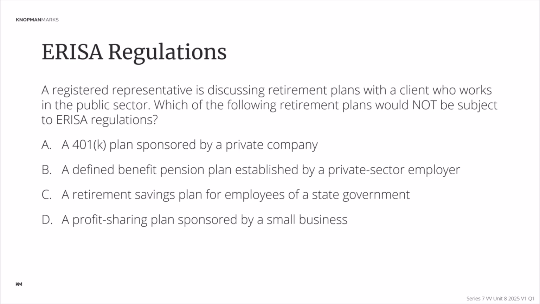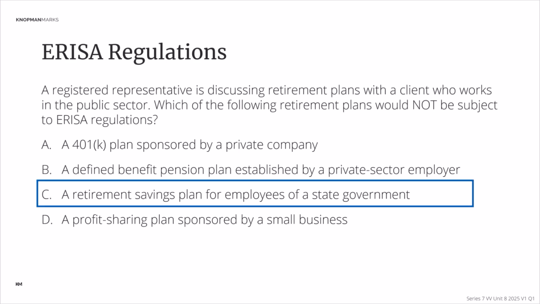B, a defined benefit pension plan established by a private sector employer. We see again, private sector, whether it's defined contribution like the 401k or defined benefit pension, in both cases, ERISA applies. C, a retirement savings plan for employees of a state government. Now we're getting into the areas where ERISA does not apply. And D, a profit sharing plan sponsored by a small business. Small business, that's private sector. And so we can see that C stands apart as being a retirement plan sponsored by a government and therefore not subject to the ERISA guidelines.